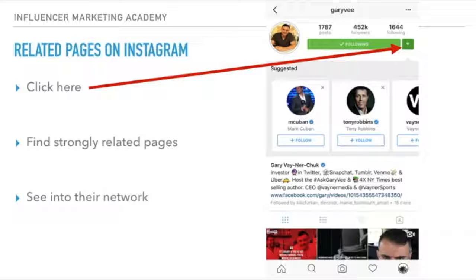So for example, here we have Gary Vaynerchuk, serial entrepreneur, venture capitalist, pretty much all over the place with making money, a New York Times best-selling author, and super, super successful. He is a sensational hit on YouTube. As you can see, the next ones in the related or suggested pages are Mark Cuban and Tony Robbins. And then the next page is VaynerMedia, which is one of his companies. But as you can see, a successful entrepreneur is followed and suggested with other successful entrepreneurs.